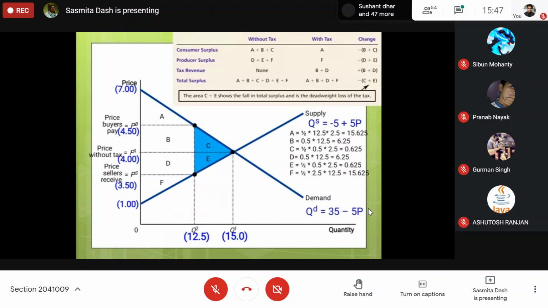You can also show this like this: consumer surplus without tax, consumer surplus with tax, and what is the change? Change means who is gaining and who is losing.